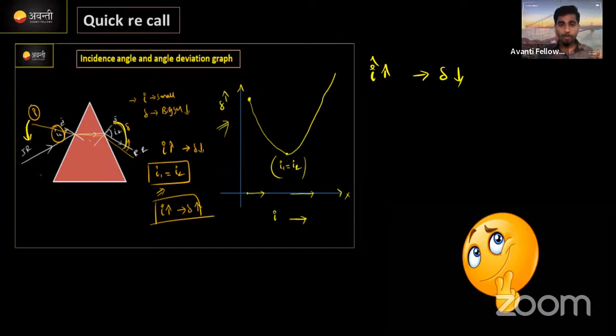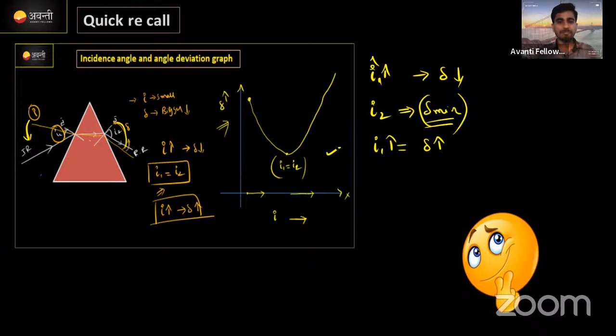And at one point, the angle of incidence I1 will be equal to the emergent angle I2. In that condition, the deviation is minimum. After reaching this minimum value, if you further increase the angle of incidence I1, the deviation angle starts to increase. Further on increasing the angle of incidence, the deviation also increases. That is represented by this graph.